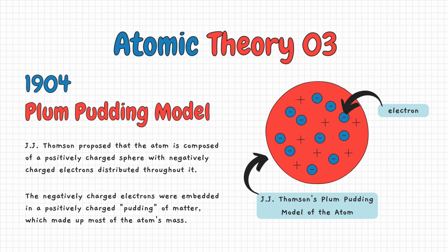Plum pudding model. In 1904, J. J. Thomson proposed that the atom is composed of a positively charged sphere with negatively charged electrons distributed throughout it. The negatively charged electrons were embedded in a positively charged pudding of matter, which made up most of the atom's mass.